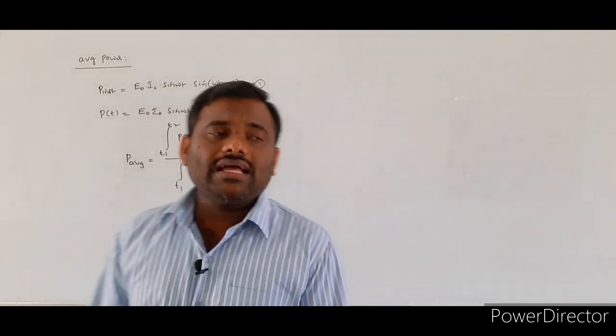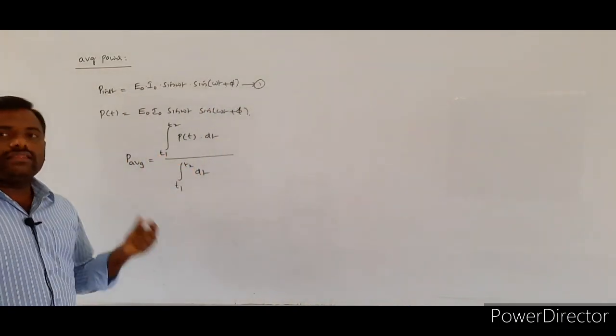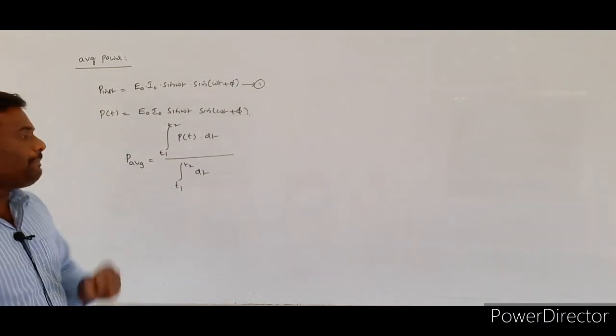So here what are the limits? We are going to calculate the average power value for one complete cycle.